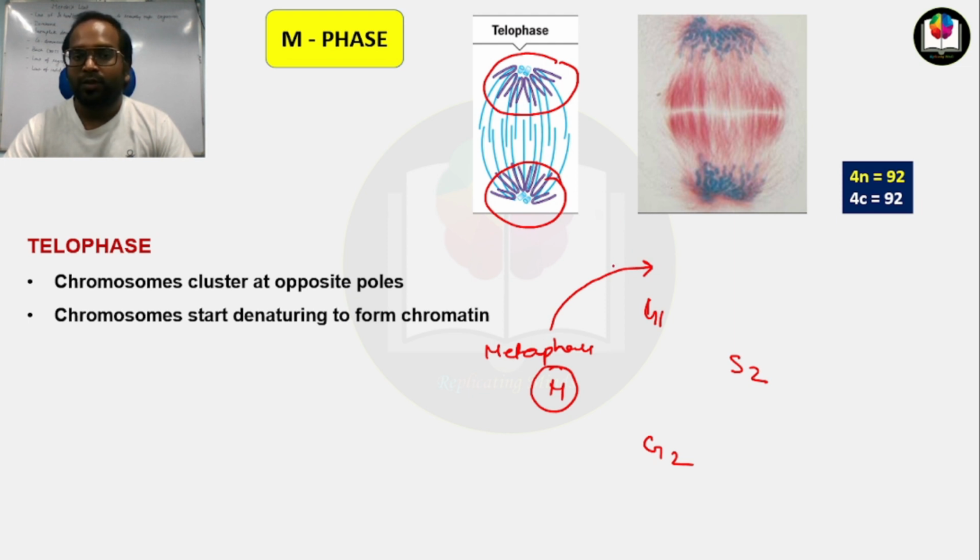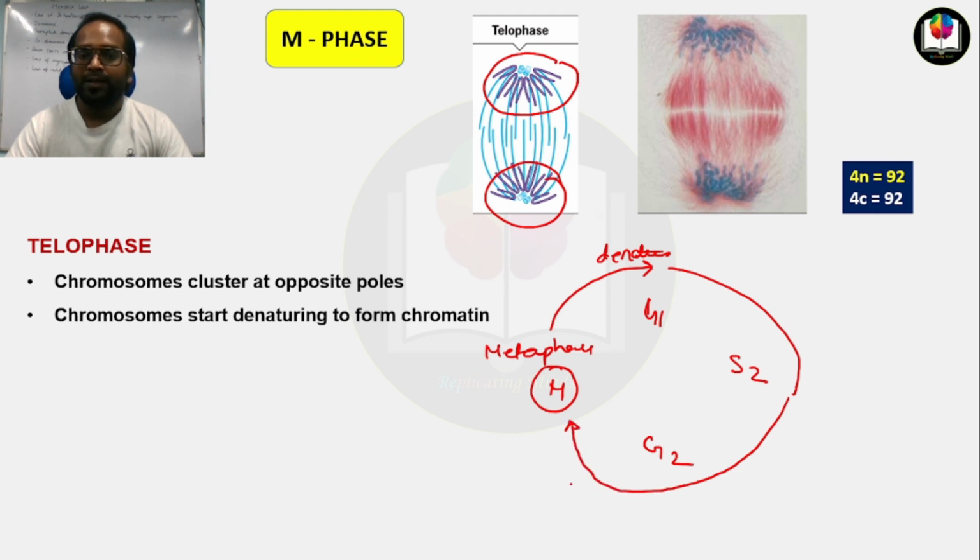So they start to denature when they leave the M phase and move toward the G1 phase, S phase, and when after S phase they enter G2 phase and move close to the M phase, the condensation and compaction start again.